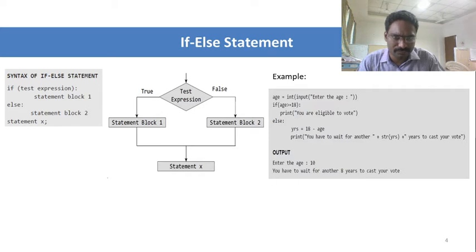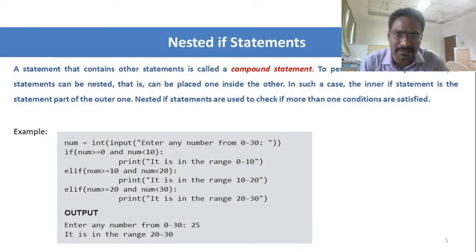So at last, when I'm getting the age as an input, for example, if you are getting the age as 18 from the user, then 18 is greater than or equal to 18, so it will print that you are eligible to vote. So the next part is nested if statements.